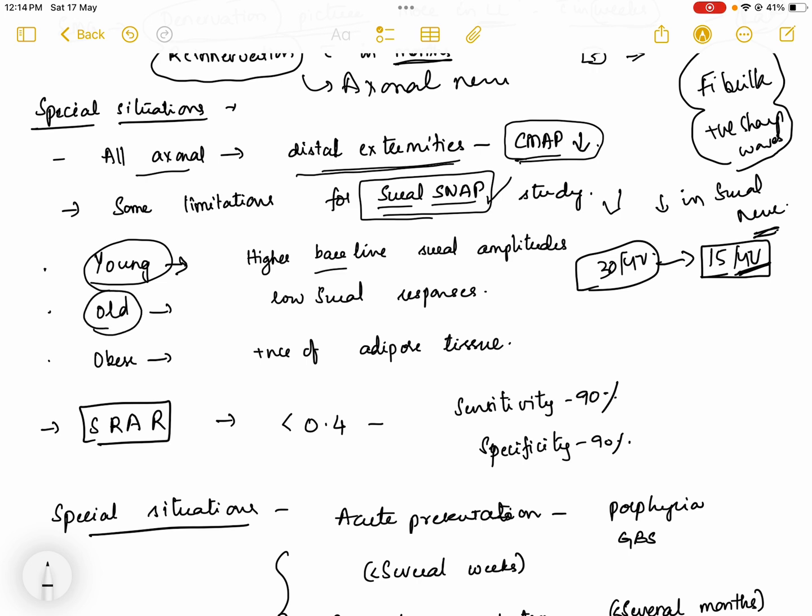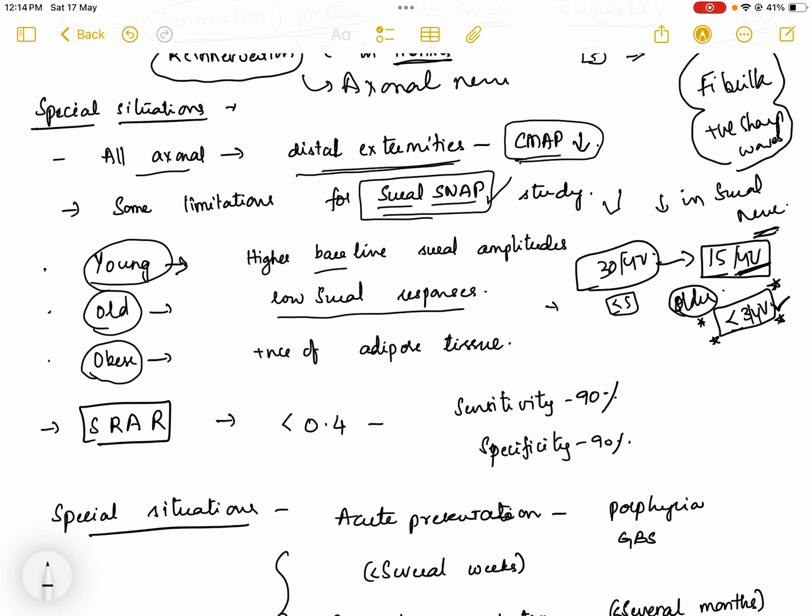In older individuals, the amplitudes are much lower, like less than 5 in some people. Sometimes the sural SNAPs are not even recordable in older age. So if, for example, in a patient older than 70 years the SNAPs are less than 3 microvolts, then we have to rethink whether it is secondary to axonal neuropathy, or whether this decreased sural SNAP is consistent with the age. Is it normal for that age? So this is also one situation where we will get confusion about whether it is normal or secondary to axonal neuropathy.